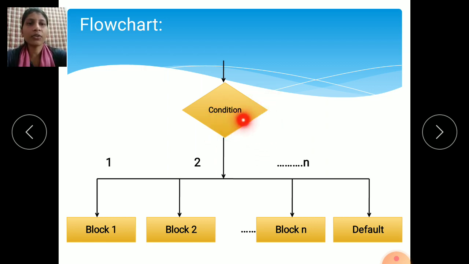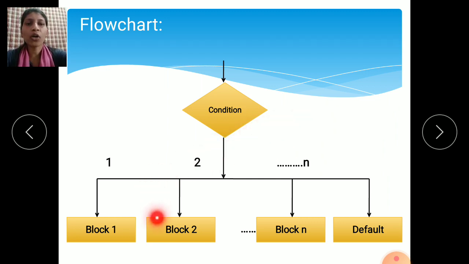Condition, write down the condition here. Then see here, block 1. In this case, we are using a number of conditions. If you want to use a number of conditions, you can use the if-else ladder also. If you write this program in an if-else ladder or nested if condition, that works, but for saving time and memory, we will use the switch statement.